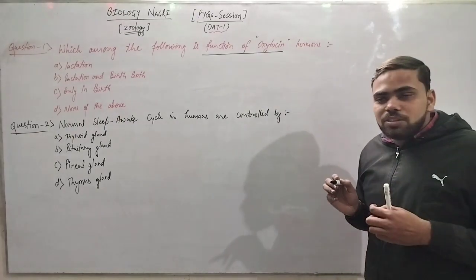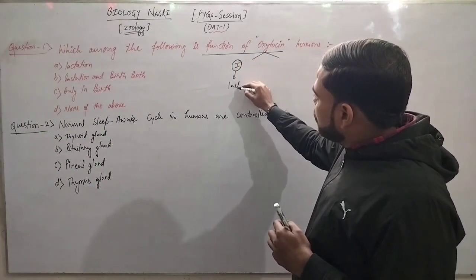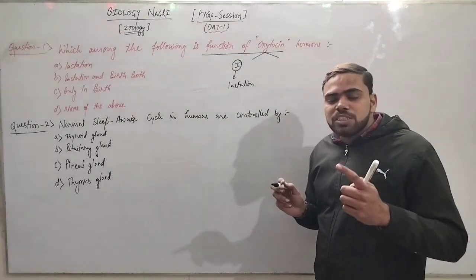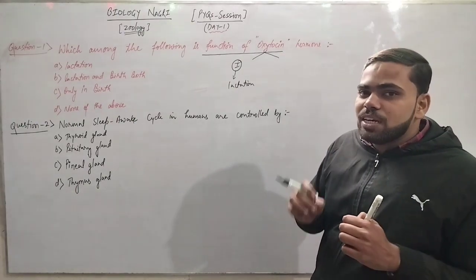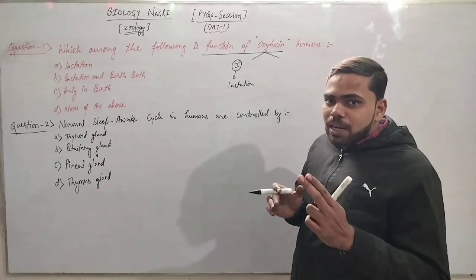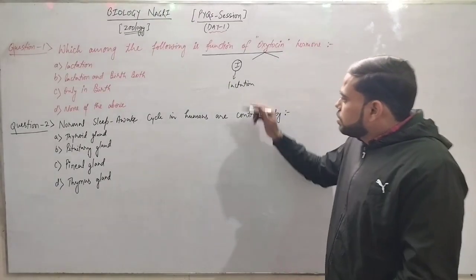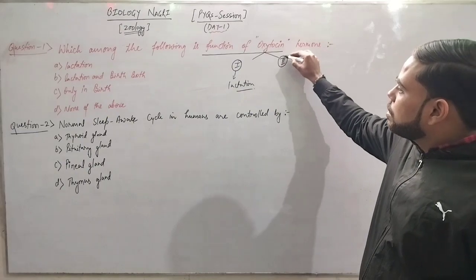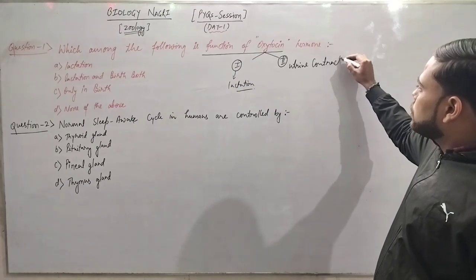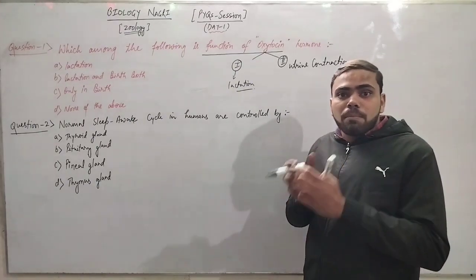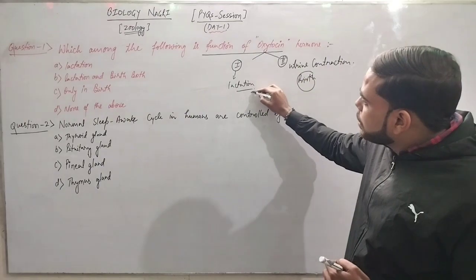So we know that oxytocin has basically 2 functions. First function is in lactation. How? Under the influence of oxytocin, the milk or the colostrum is released from the lumen of the alveoli in the breast. Okay, that was the first function. And the second function of oxytocin is uterine contraction. It also helps in uterine contraction during parturition of the baby, which makes it easy for the mother to deliver the baby. So there are 2 functions. First in lactation, second in birth.